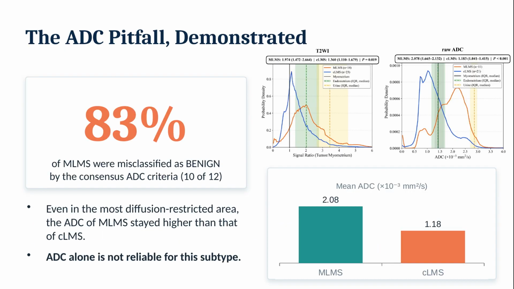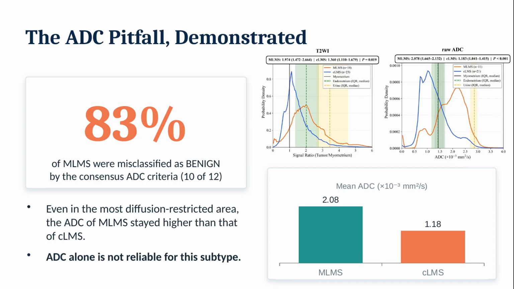Now to the quantitative findings, and the core of the pitfall. When we applied the current consensus ADC criteria, 10 of 12 myxoid leiomyosarcomas, that is 83%, were misclassified as benign. Even in the most diffusion-restricted part of each tumor, the ADC of myxoid leiomyosarcoma stayed higher than that of conventional leiomyosarcoma. So ADC alone is not reliable for this subtype.